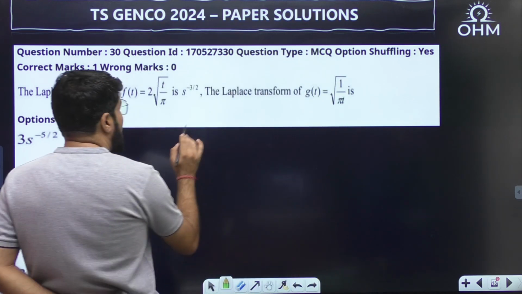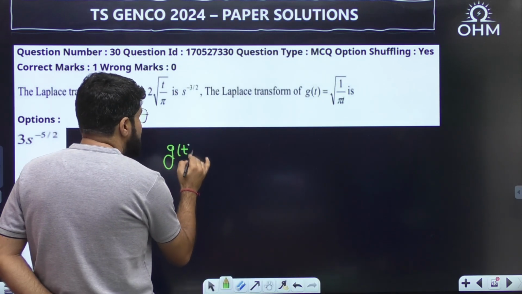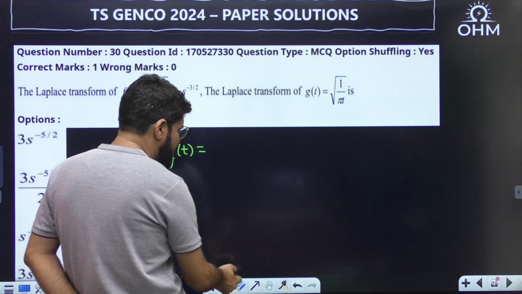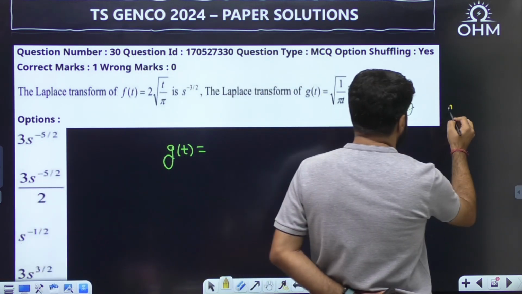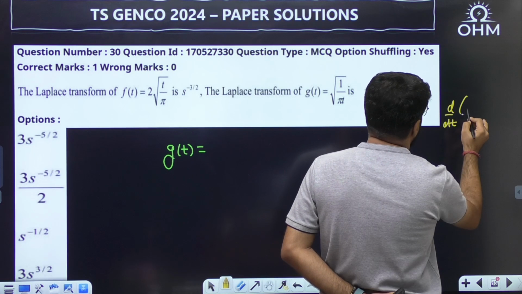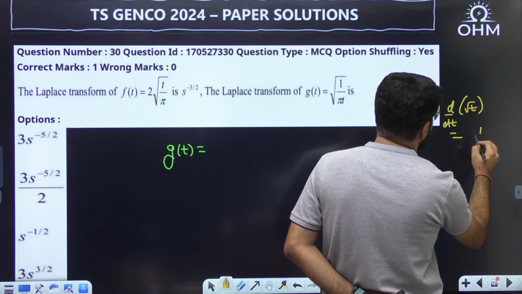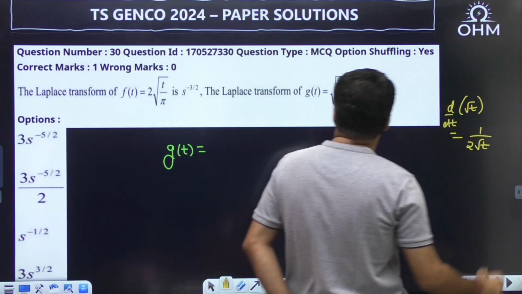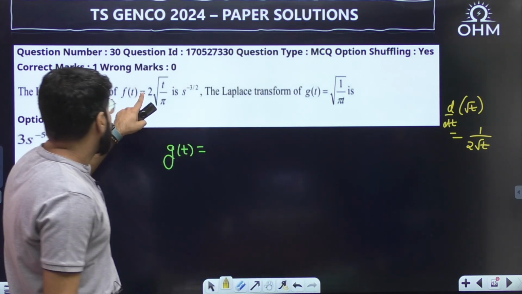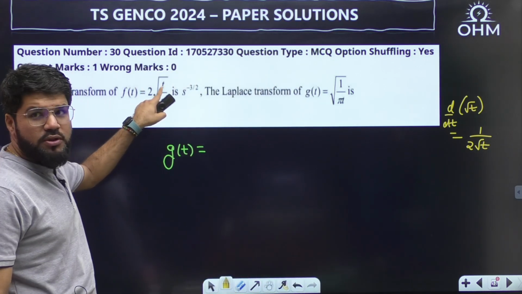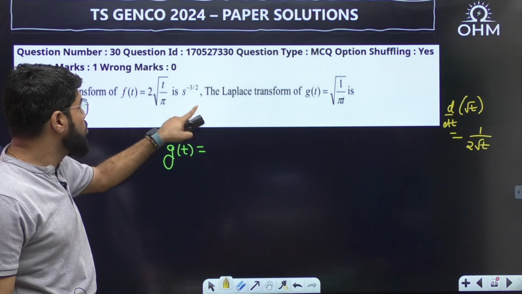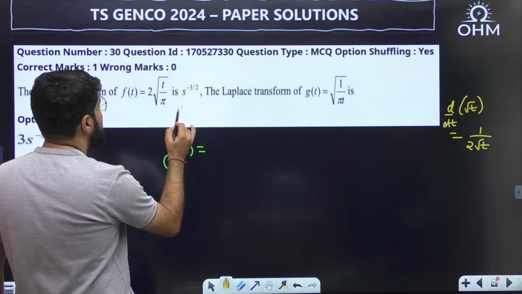So how can you relate them? See, gt is 1 upon root pi t. You know the derivative of root t is given by 1 upon 2 root t. So if you take the derivative of this root t, it becomes 1 by 2 root t.